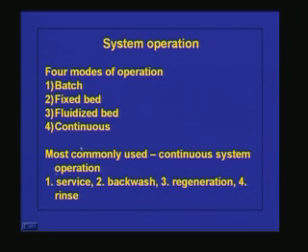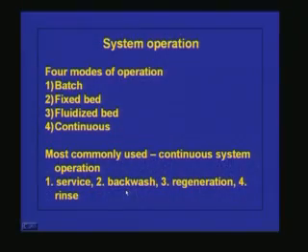And continuous process, this is the most commonly used operational mode. Okay. So, in continuous process, if you want to operate an ion exchange resin, we can classify the operation into 4 categories. One is the service time, second one is the backwash time, then regeneration, then fourth one is rinse.